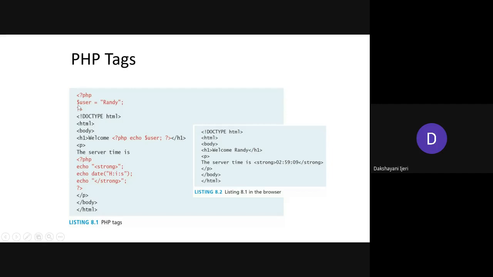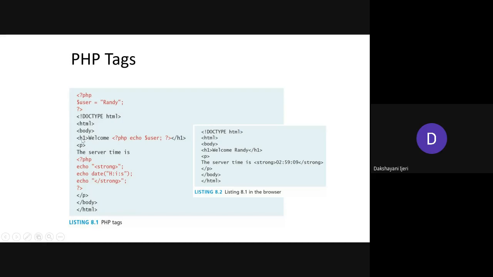What the type should be and everything else we are going to discuss at the time of the variables discussion following this example. Meanwhile, just understand that variables are dynamically typed. The value stored in this variable is the name Randy. And in PHP, every executable statement has to end with a semicolon. Correct.